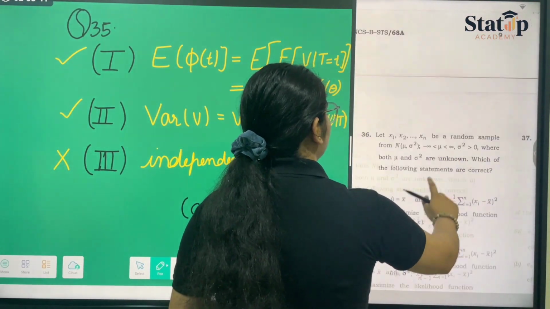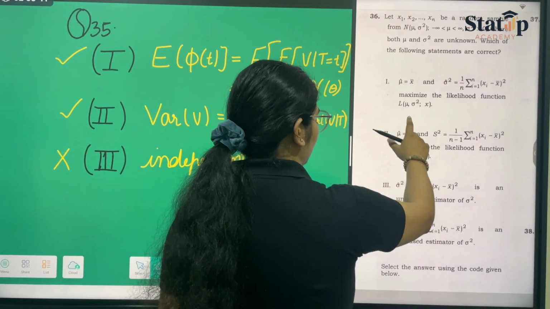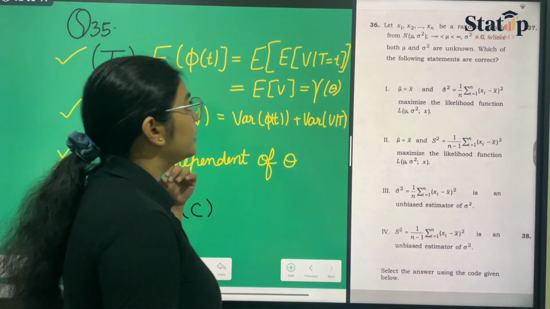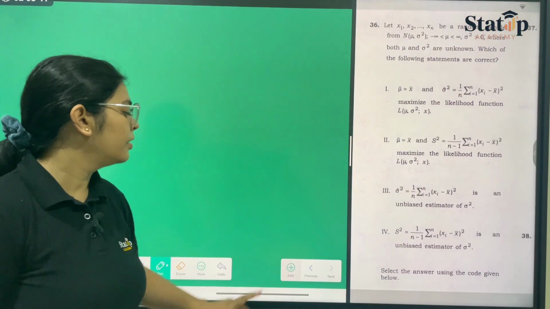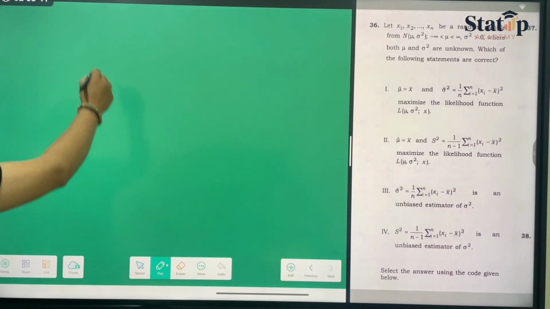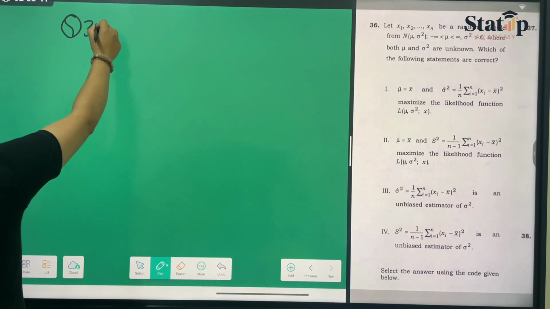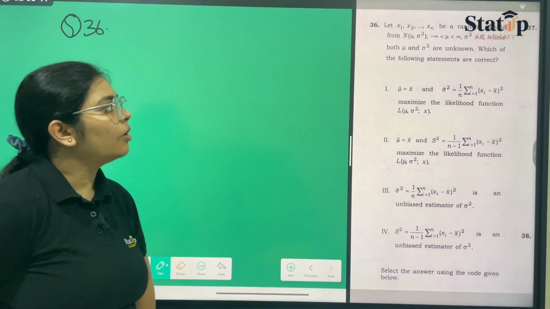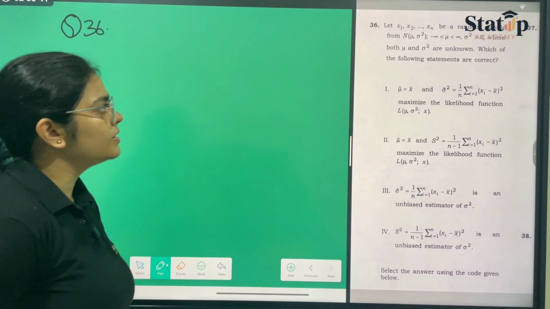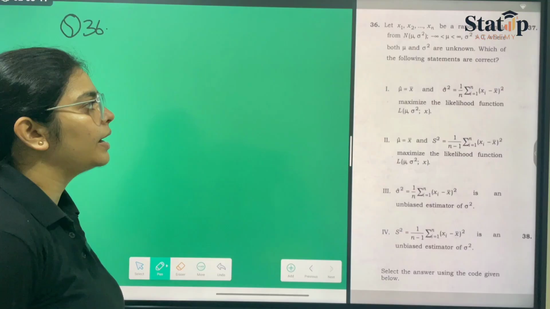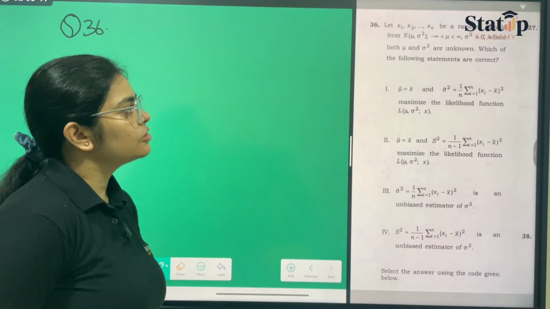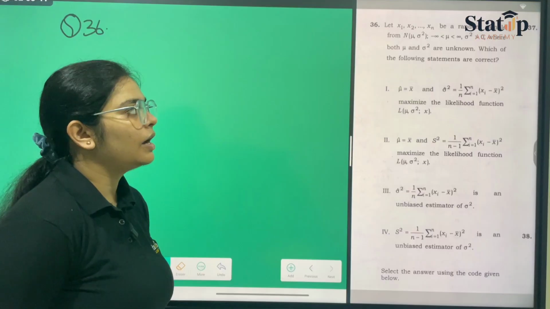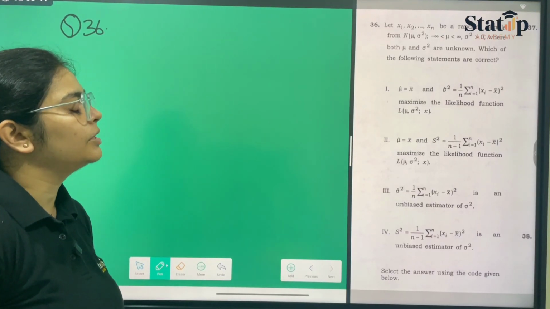Now moving towards our question number 36. They have given us that xi follows a normal distribution with mean mu and variance sigma square. Mu lies between minus infinity and infinity, and sigma square is greater than 0. Both mean mu and sigma square are unknown. Which of the following statements are correct?